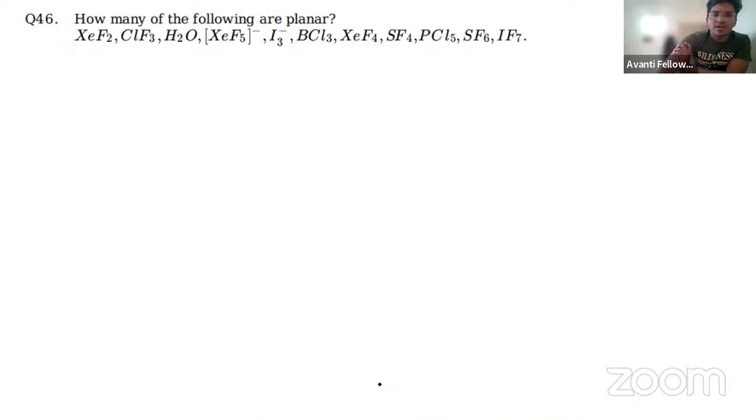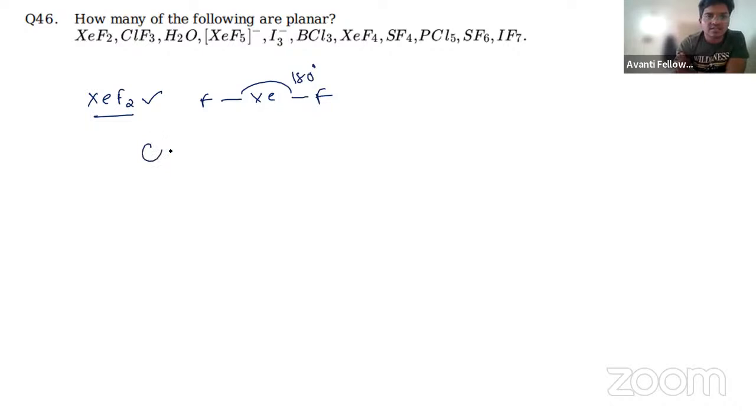Next one, how many of the following are planar? Okay, they are asking about planar structures. XeF2, yes, this is a linear structure. All atoms will exist in one plane. XeF2 will be like this, at 180 degrees, and this is present in one plane. So this is a planar one.